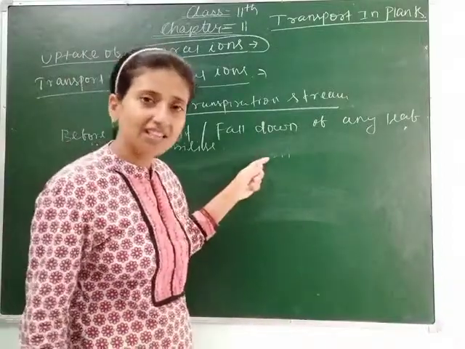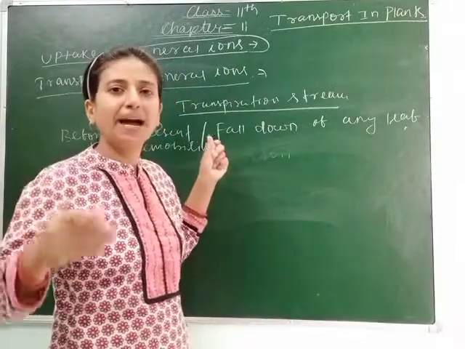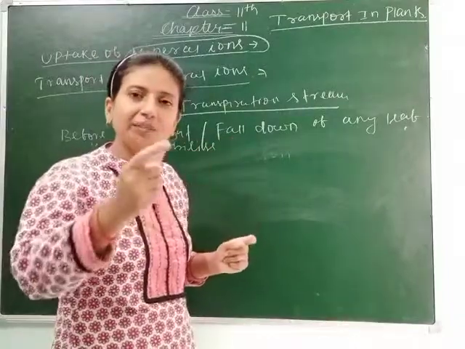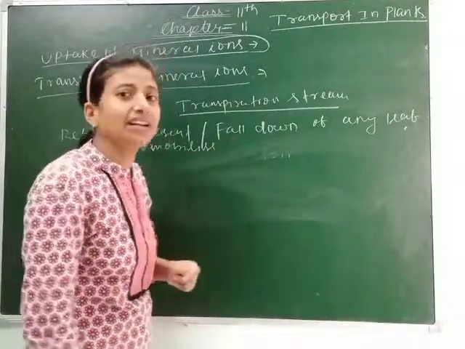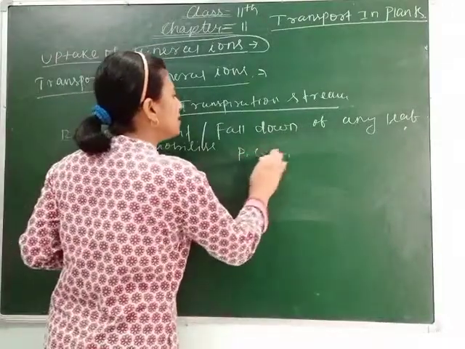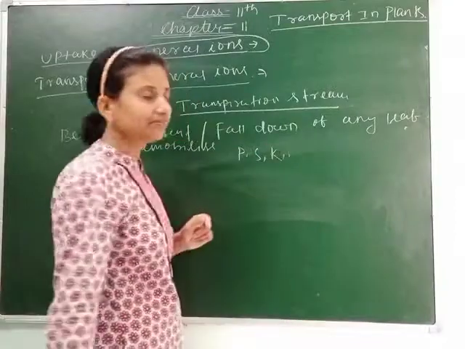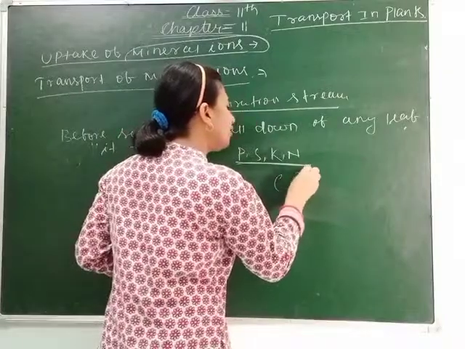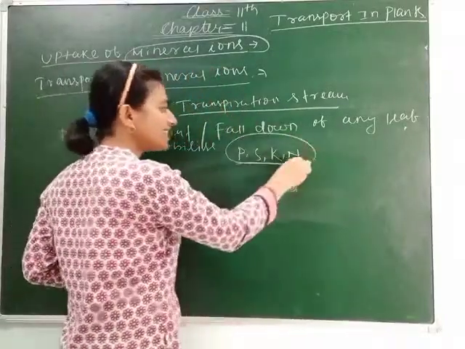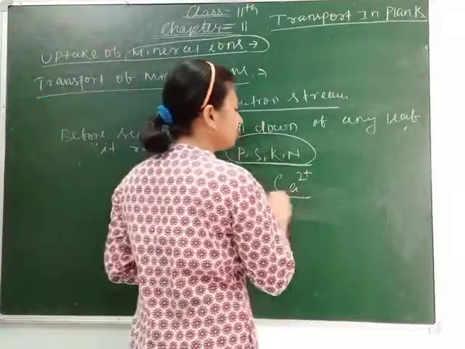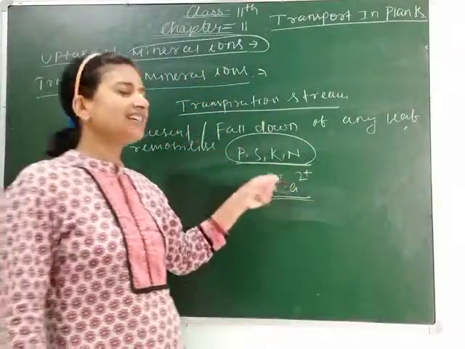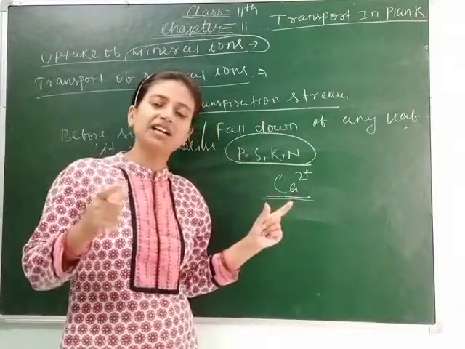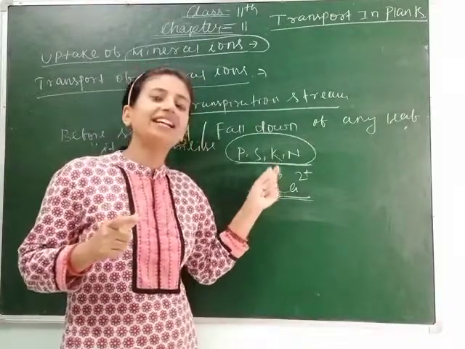Exactly in the case of plants, what happens? If a part gets old, before it falls down, it transports the minerals present in it. And what type of minerals are transported? Phosphorus, sulfur, potassium, nitrogen also. Only calcium can't be transported or remobilized. Remember students, these ions are transported except calcium. When a leaf falls down, it can't transport the calcium present in it. Only calcium is the ion in the plant which can't be remobilized.